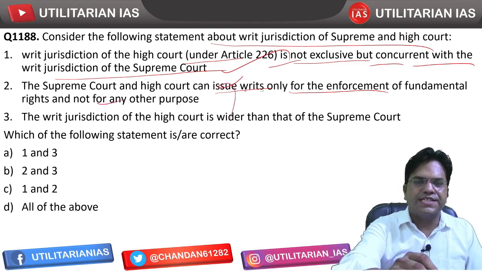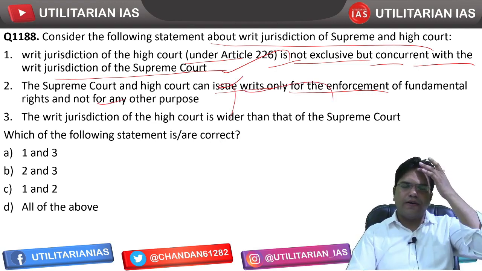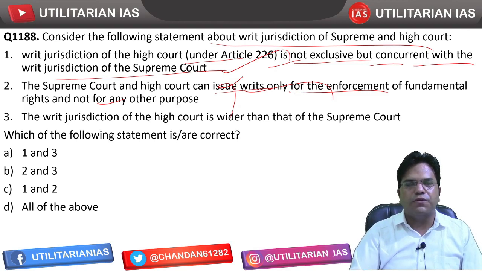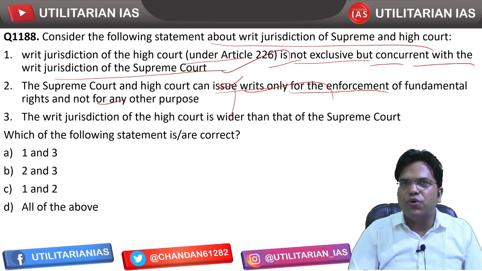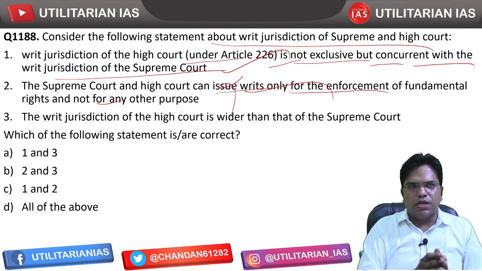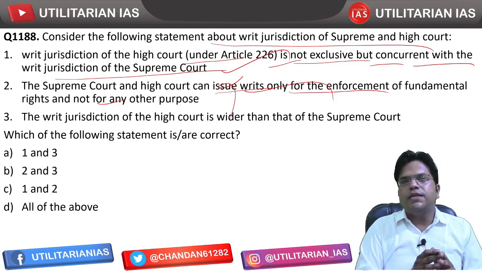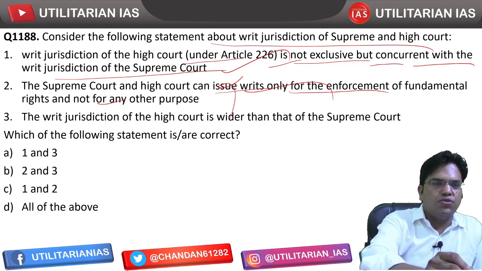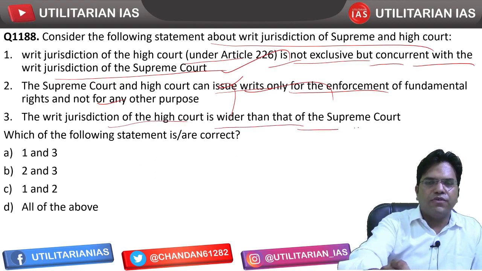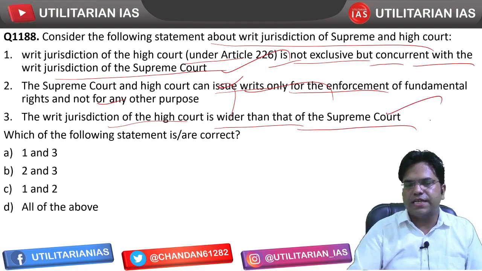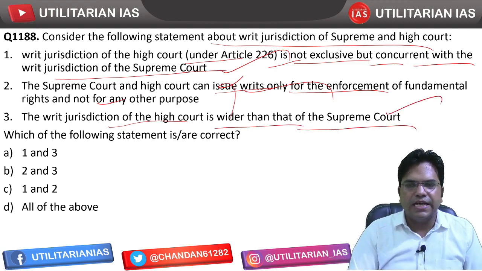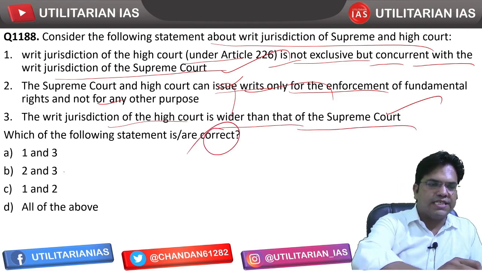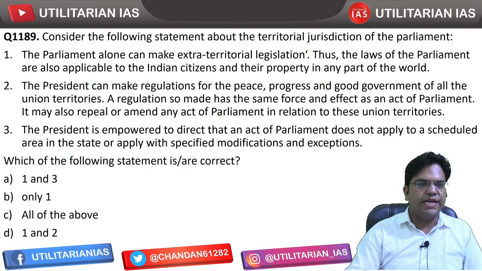Regarding the Supreme Court, the statement is correct: writs can be issued by the Supreme Court only for the enforcement of fundamental rights. But when it comes to the High Court, along with fundamental rights, it can issue writs for the enforcement of other rights also. The writ jurisdiction of the High Court is wider than that of the Supreme Court. So that is correct, because the High Court can issue writs for the enforcement of other rights as well. So 1 and 3 are going to be the correct statements and hence A is going to be the right answer.